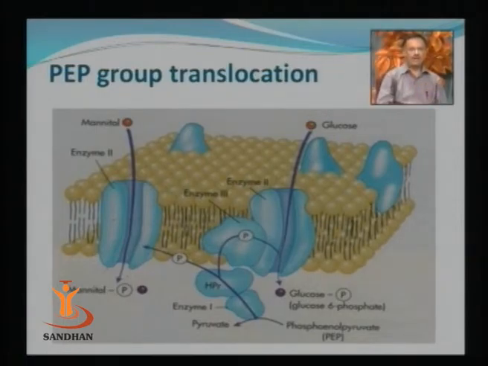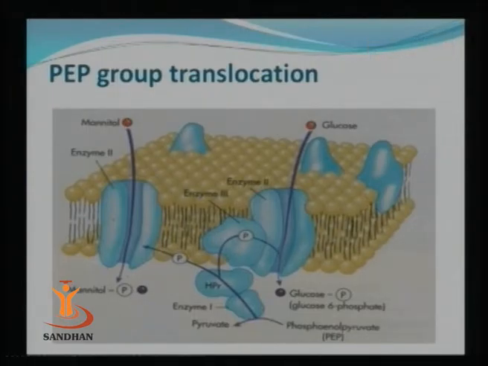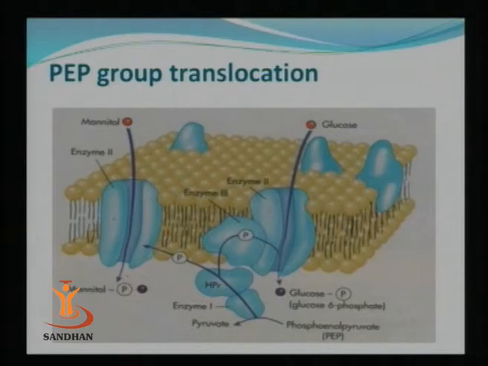But for certain other molecules like mannitol, the transport process by phosphoenol pyruvate group translocation is slightly different. What is the difference? The difference is that in this particular case, the low molecular weight histidine containing protein which is phosphorylated can directly transfer the phosphate group to the enzyme 2 molecule. So there is no requirement of enzyme 3 in this particular case.